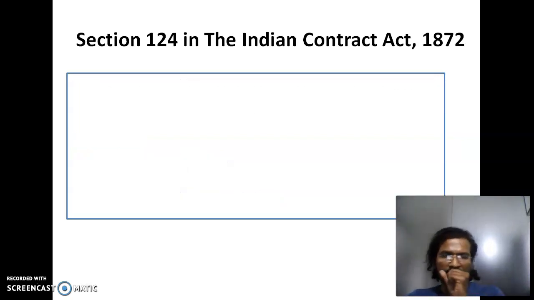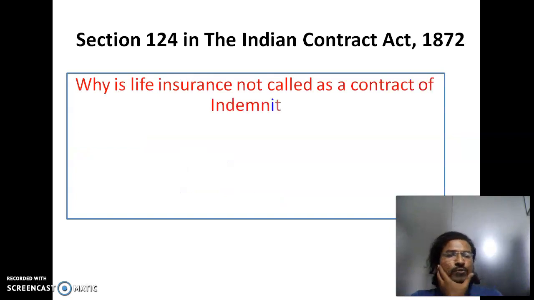Now let's move on to life insurance. Why is it not called a contract of indemnity? Say there is an accident, or a theft of your bike, and it's covered under insurance. The insurance company provides compensation, and you can buy a new bike of the same or a similar brand.